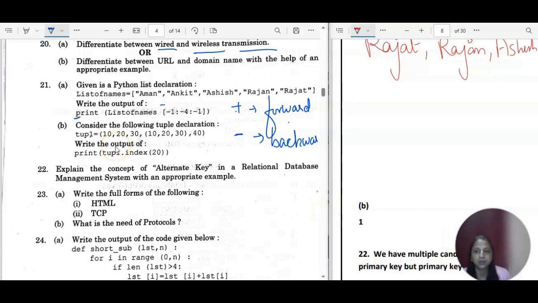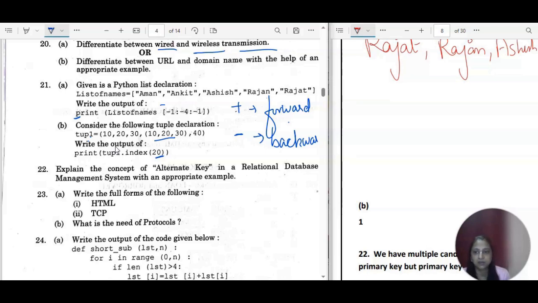Tuple 1 is equal to, this is the nested tuple. So you have 10, 20, 30, then on 0, 1, 2, third position you have one more tuple here, which is 10, 20, 30, and then 40. Write the output of tuple 1 dot index. So you have to find the index of this value 20.